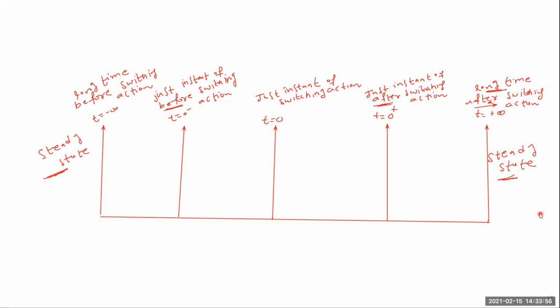And then next, there is a transient state in between, between t is equal to 0 minus and t is equal to 0 plus. Up to here, this is called transient nature.